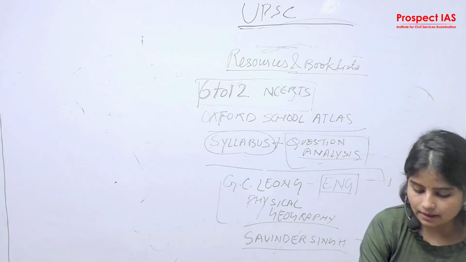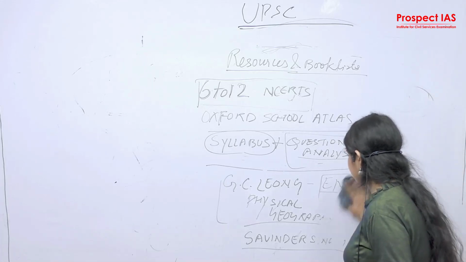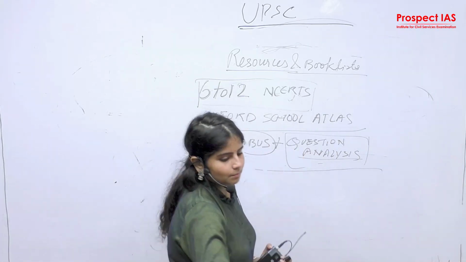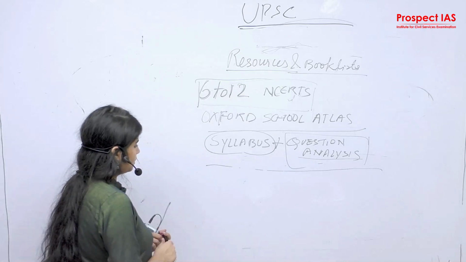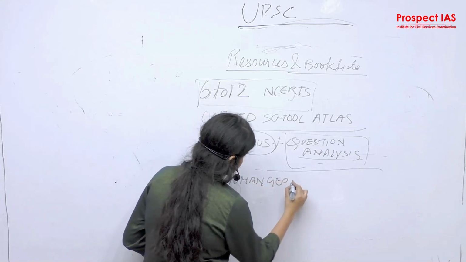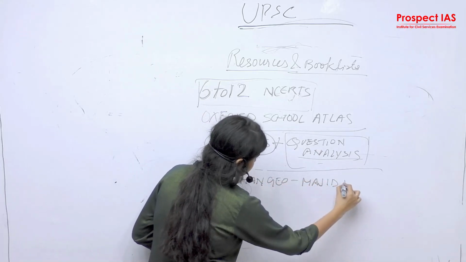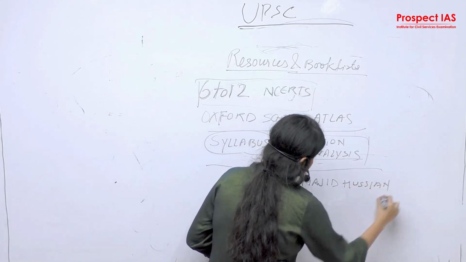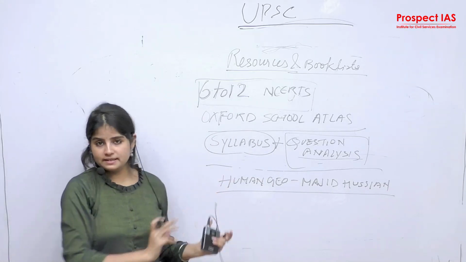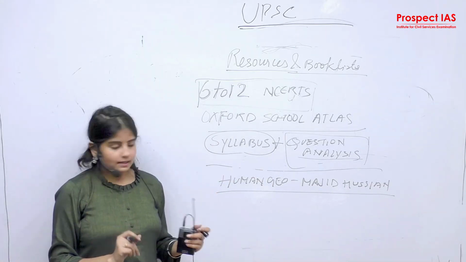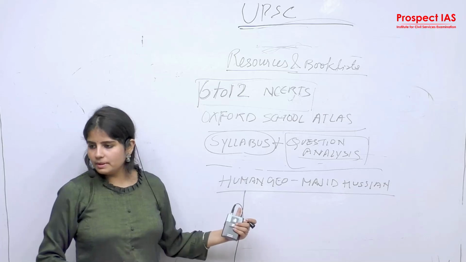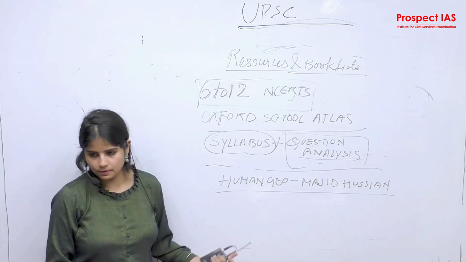Now for social and economic geography, what are we going to use for the resource list? Majid Hussain, Human Geography. But you don't need to read the whole book. You have to be comprised with the UPSC syllabus. That is a basic course strategy, right? You don't need to study races or religion here. You need to study the economic premises, okay? The resource allocation from this book. After that,